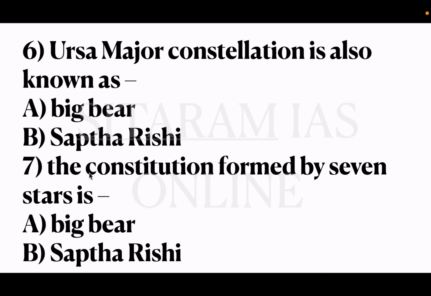Now the seventh question, the constellation formed by 7 stars is, please correct this one, not constitution, it is constellation. The constellation formed by 7 stars is option A Big Bear, option B Saptarishi. Just now I have said you 7 stars is Saptarishi, and it is a part of Ursa Major constellation. So option B is the correct answer.